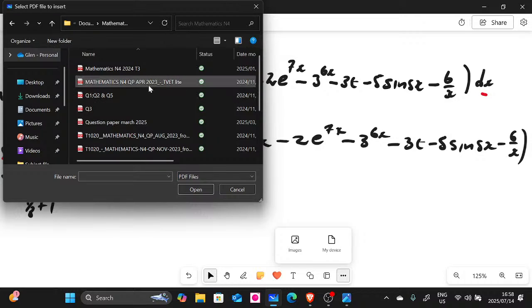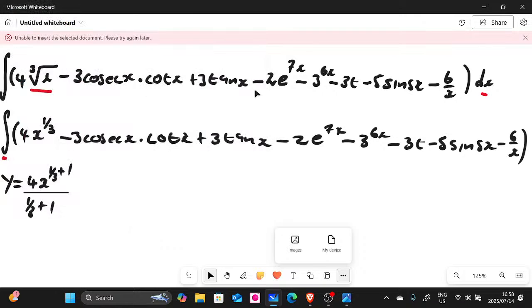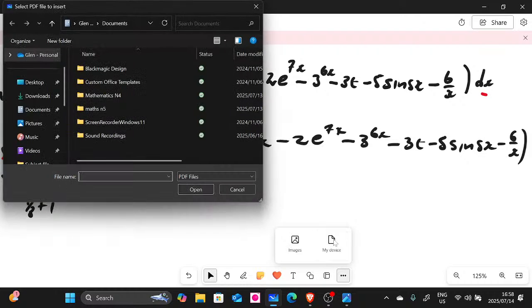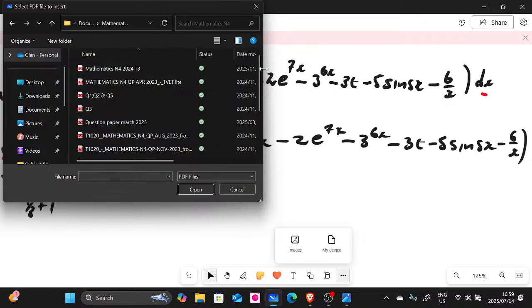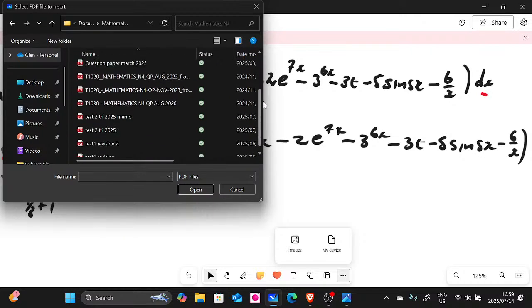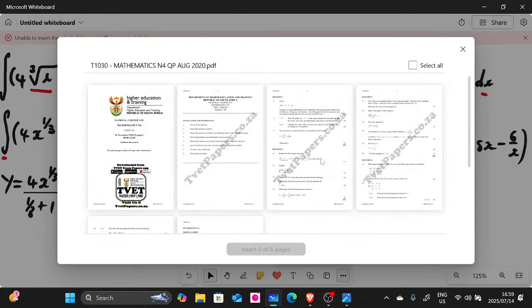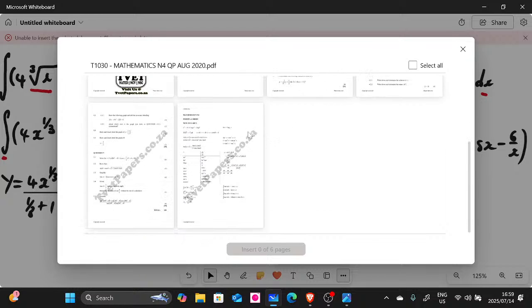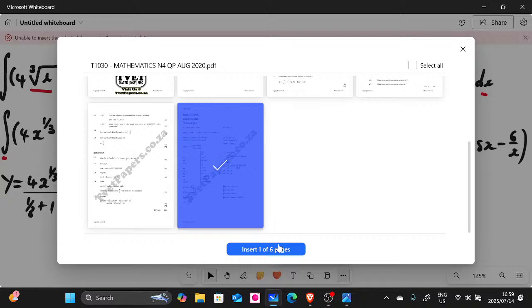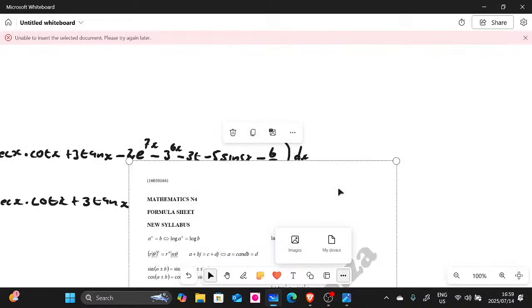Let's check the other previous question papers. Oh, what's happening? It doesn't agree, guys. Let me try another question paper. I was supposed to upload the formula sheet, guys. I don't know what happened. I guess I got disturbed and I forgot. Right, yes. Let's look at the formula sheet. I'm just going to upload only the formula sheet. Here's the formula sheet, I'm uploading it, guys. I'm going to show you exactly what I want you to see.